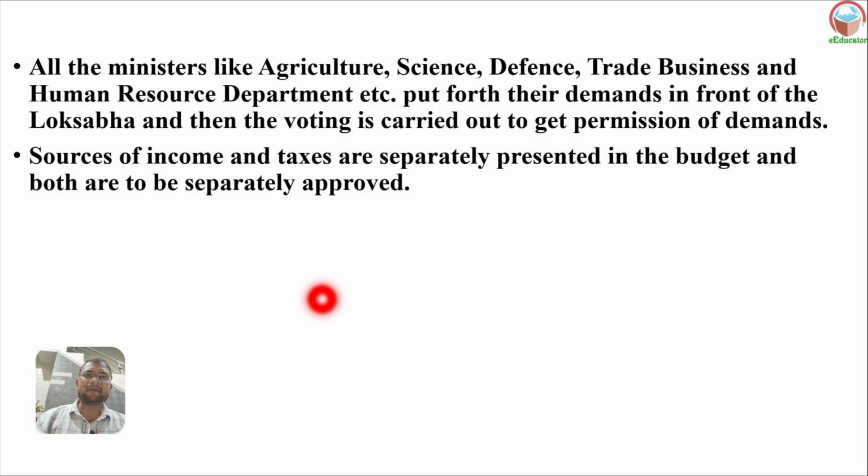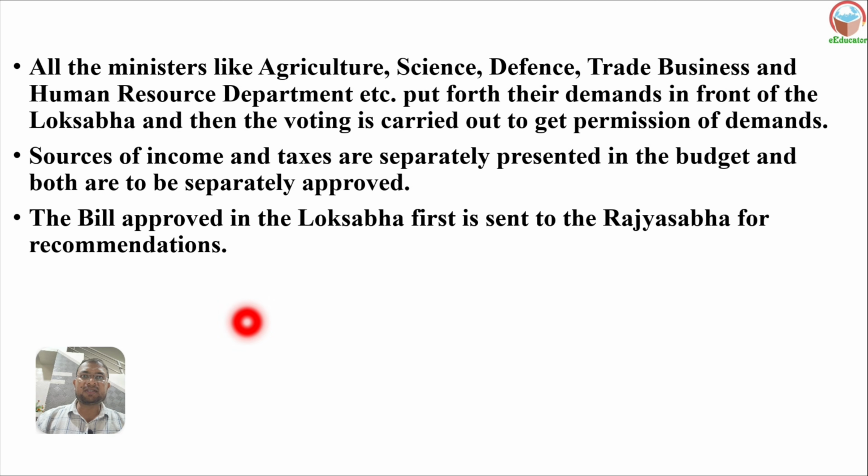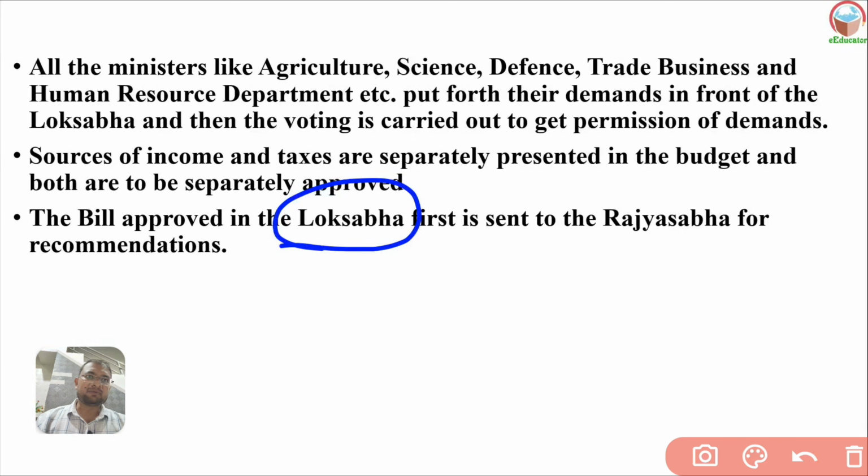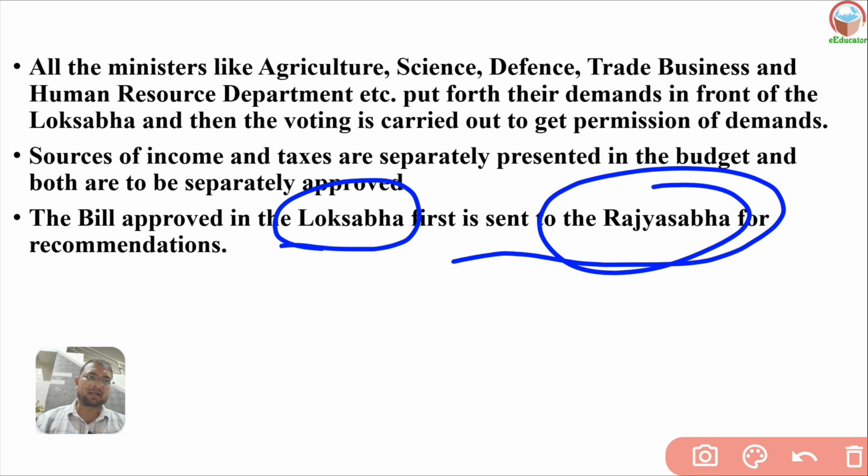So sources of incomes and taxes are separately presented. The income of the government and the taxes are separately discussed and separately presented in the budget, and both are to be separately approved here. The bill approved in the Lok Sabha first is sent to the Rajya Sabha for recommendations.